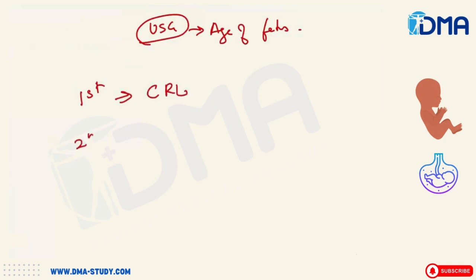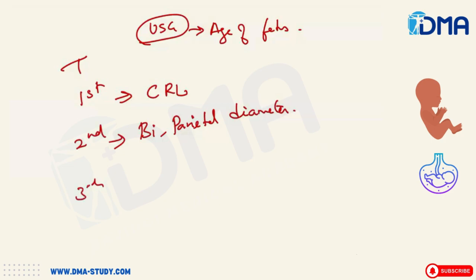If it's the second trimester, then biparietal diameter will help in finding the age of the fetus. If it's the third trimester, then measuring the femur length will help in the diagnosis of the age of the fetus.